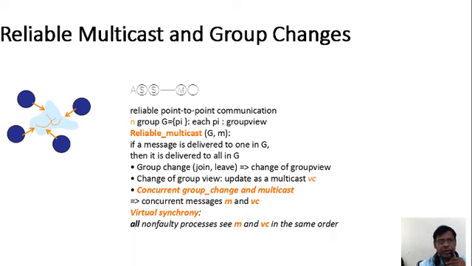This is also explaining about the reliability of the multicast and group changes, how the group changes as the packets are transmitting, that is, reliable point to point communication and group point to point communication. How the packets are transmitting: if a message is delivered to one in G, the group, then it is communicating and transmitting within the group. The group members are transmitting, then it is delivered to all in G. All in G is nothing but transmitting the information within the group.